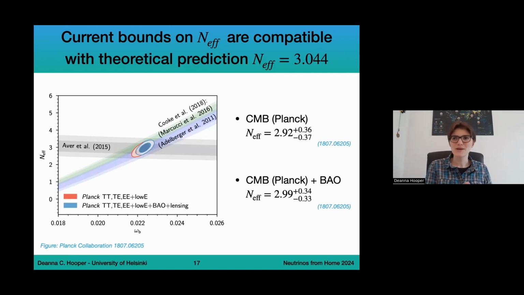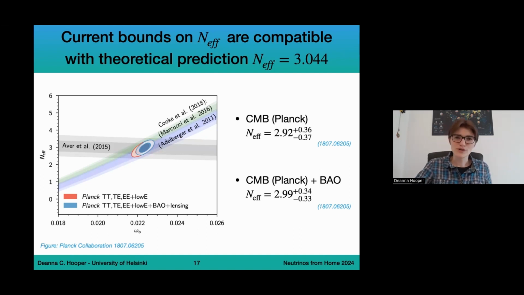And this is really, in my mind, a really, really good proof of the standard model of cosmology, of hot Big Bang cosmology, which is what predicts the BBN measurements. So it's really cool to see that Big Bang nucleosynthesis and CMB measurements really align for this value of N effective and omega B. So it's pretty cool. And these are the bounds that we have on N effective. There have been some minor improvements since then, but these are the two main bounds that we can consider.